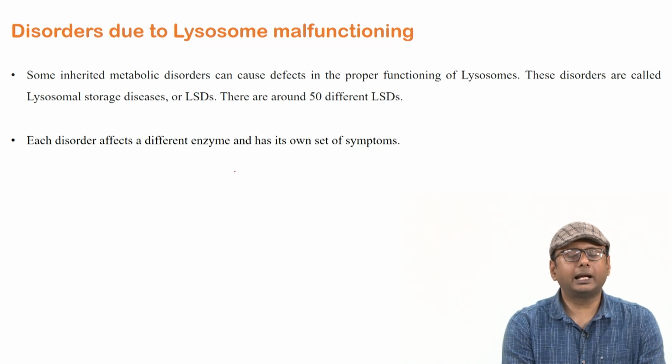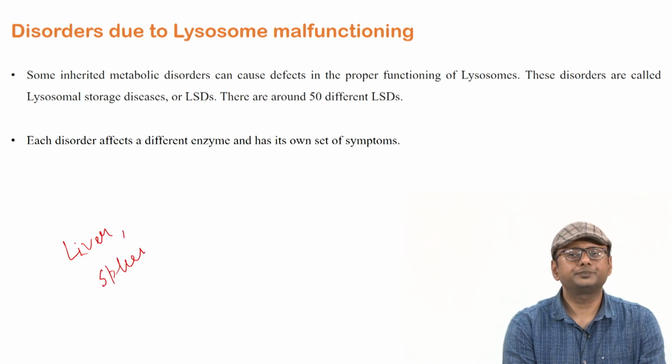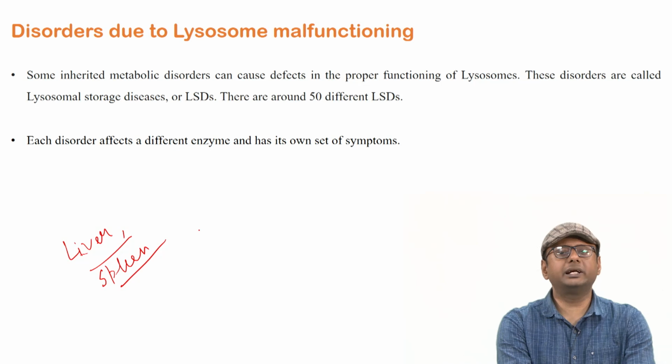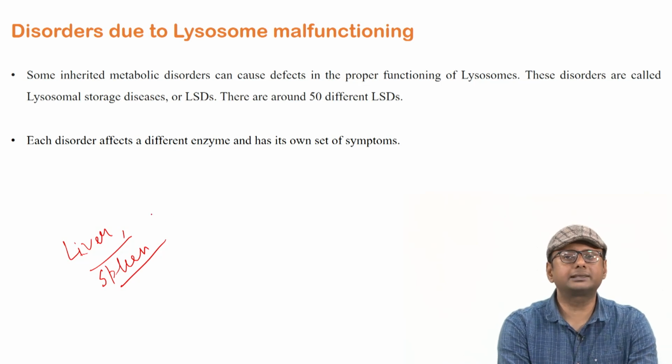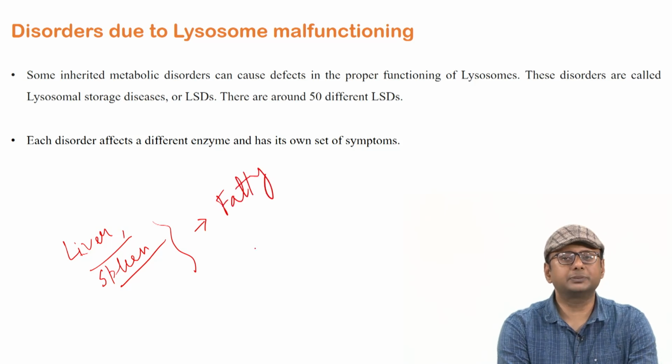So these glycolipids will eventually be stored in the body. Where will they be stored? Mostly they can be stored in our liver and our spleen. If these glycolipids, fats, get stored in the liver and spleen, what will it cause? It will cause a fatty liver or fatty spleen.